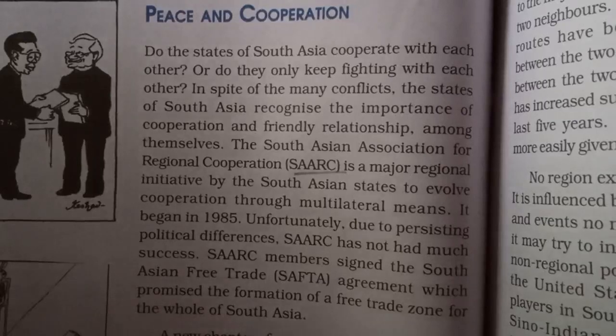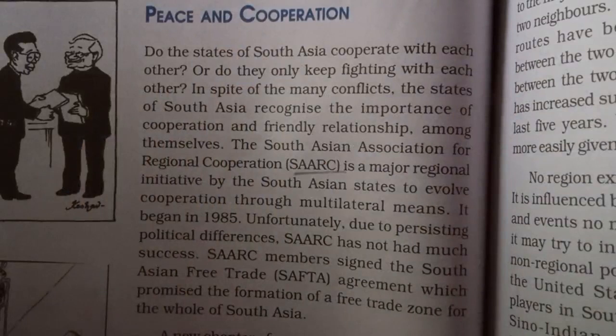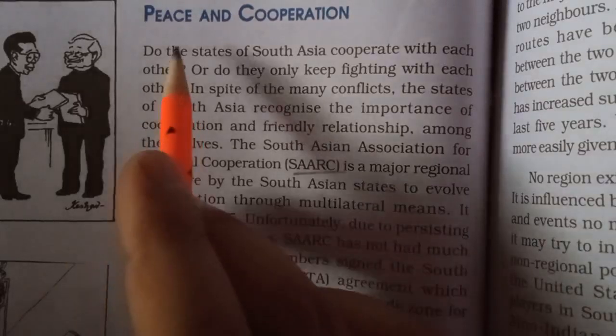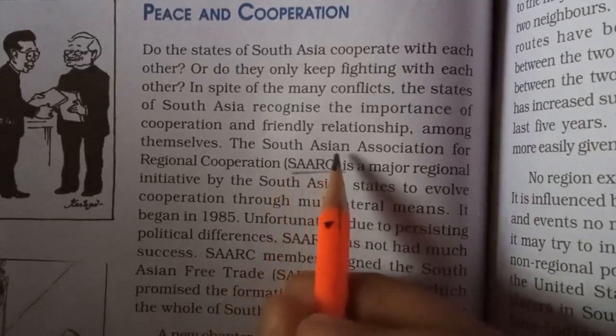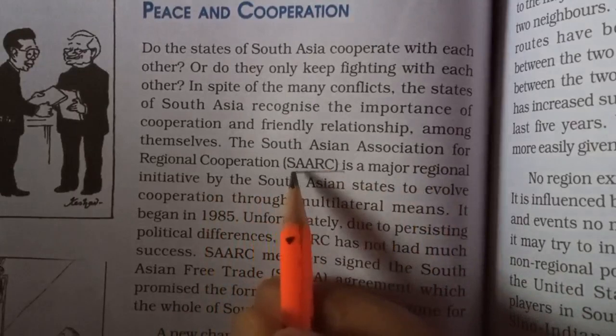The last topic of this chapter is peace and cooperation. How can we bring peace and cooperation in these South Asian nations? We have seen there are so many areas of conflict. Although there is cooperation also, we still need to work a lot to bring prosperity to this region so that it can also be a new emerging center of power. In talking about peace and cooperation, we basically have to talk about the South Asian Association for Regional Cooperation, most popularly known as SAARC.